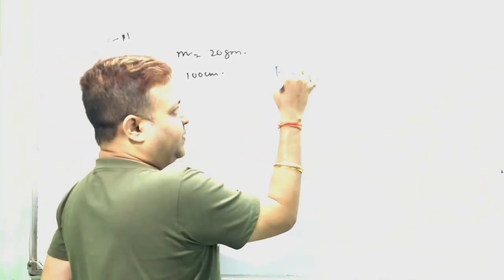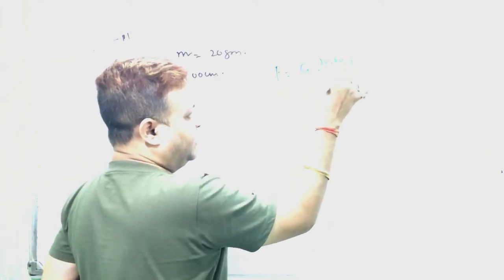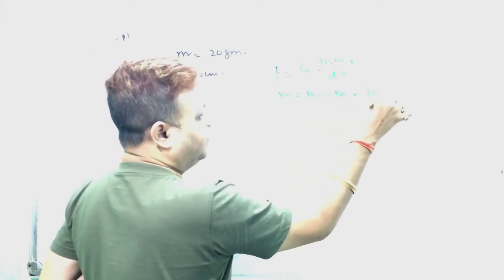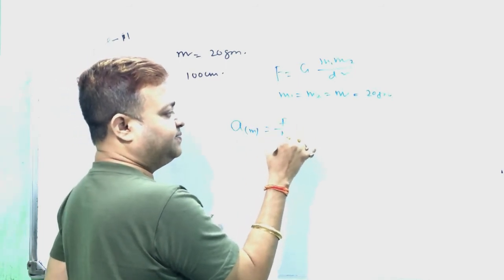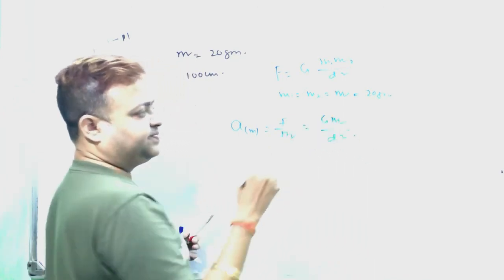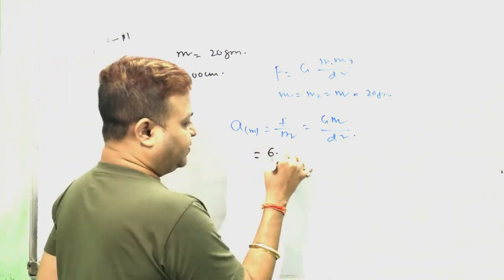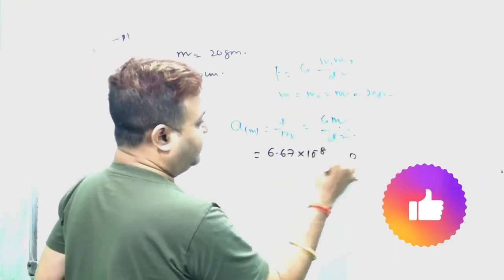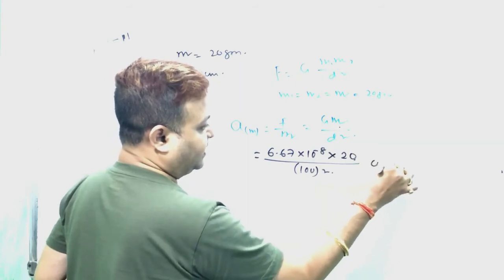So that we can find the force of attraction, G into M because both are the same, by d square. Here M1 equal to M2 equal to M equal to 20 gram. The acceleration of both the particles equal to F by M, that is G into M by d square. G equal to 6.67 into 10 to the power minus 8, mass of the particle 20 gram, distance 100, in centimeter per second square.